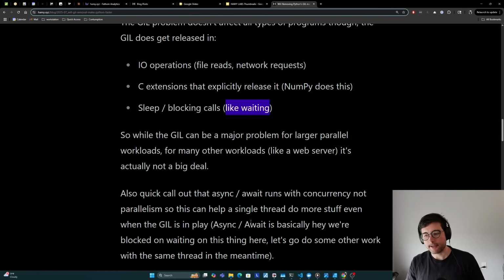The way it works is basically when you say await something, it's going to be like, hey, this thread is blocked on this, if it's not returning immediately. And so that thread is going to go away and work on something else that's been blocked by async await, so that the thread is constantly doing work. Your total throughput of work can increase over time, but maybe that single piece of work itself might not go as fast. And because it is a single thread, it's not really impacted by the GIL because it's just one thread going the whole time. There are no other threads it has contention with the GIL. So GIL removal won't really impact async await because it's still working on single threads. But if you want to do multi-threading across async awaits, then that's when you could actually get benefits from this.